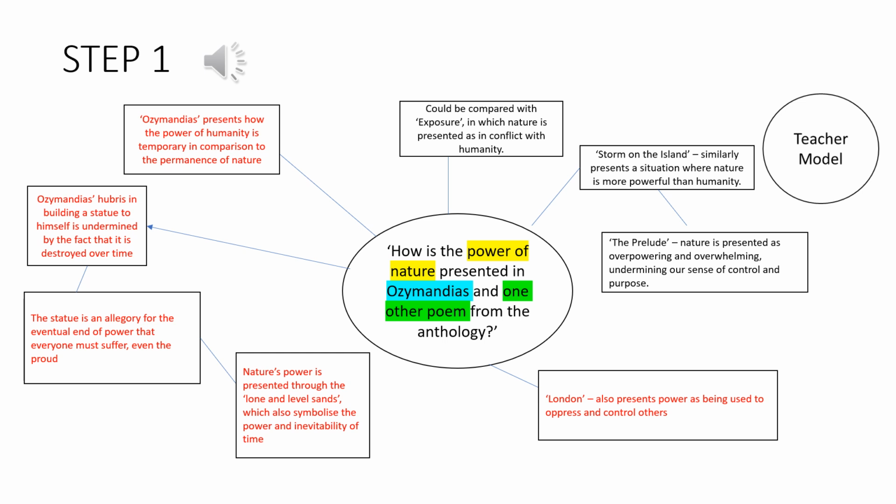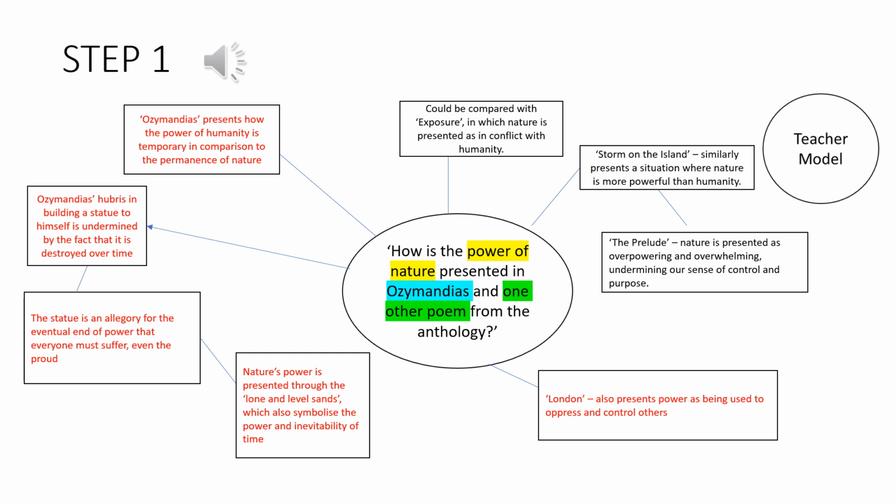Okay, so what poems could we compare Ozymandias to if we were talking about the power of nature and we had that as our question? We could compare it to Exposure, Wilfred Owen's poem from the First World War, The Trenches, where nature is in conflict with the soldiers, and nature is actually presented as the most powerful and most dangerous enemy in a conflict situation. We could compare it to Storm on the Island, which also presents a situation where nature is more powerful